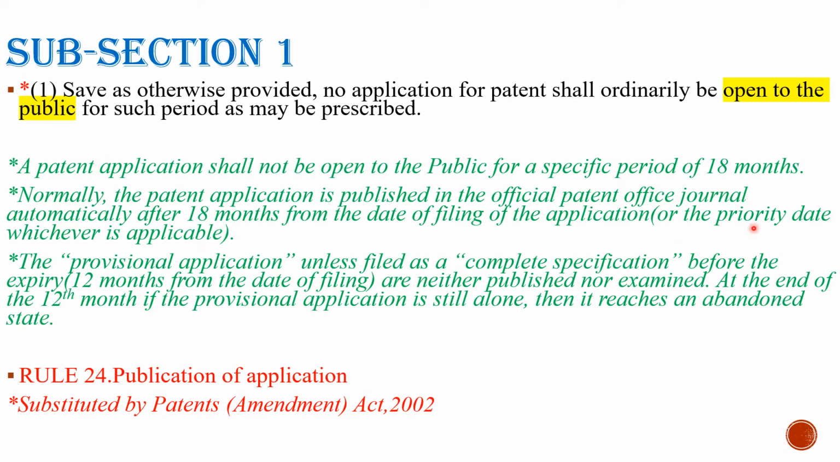Okay, so that means normally, when we calculate from the date of filing of the patent application, then after 18 months the patent application is published in the patent office journal automatically. And here we may take the date of filing of the application or the priority date, whichever is applicable.